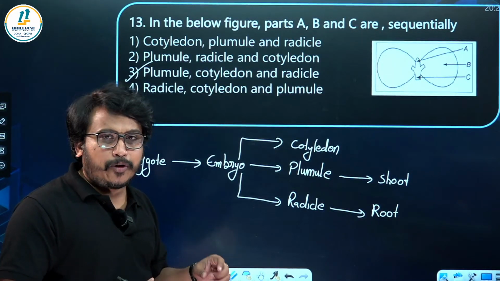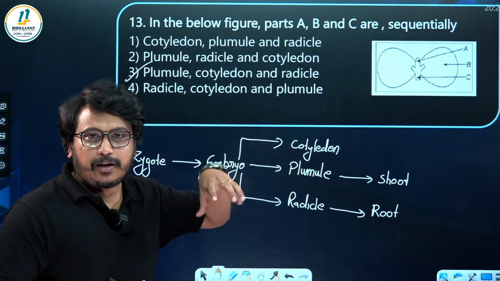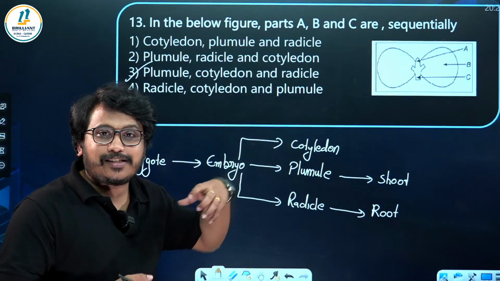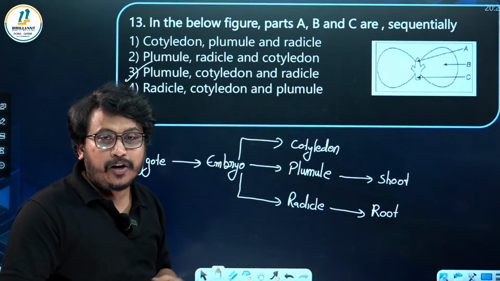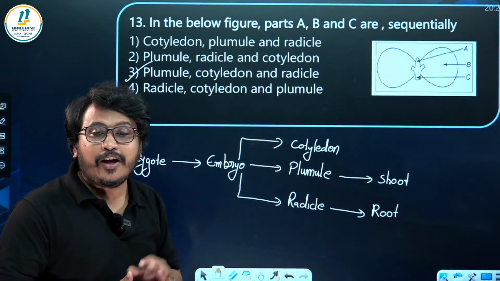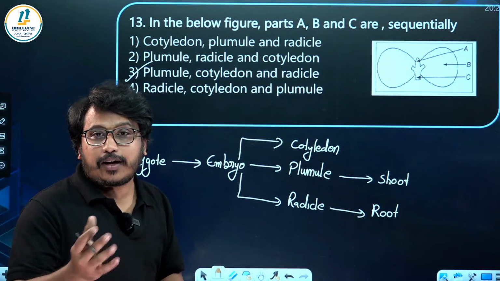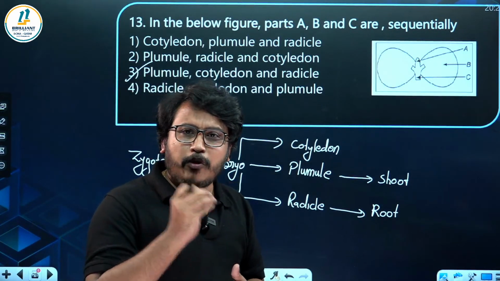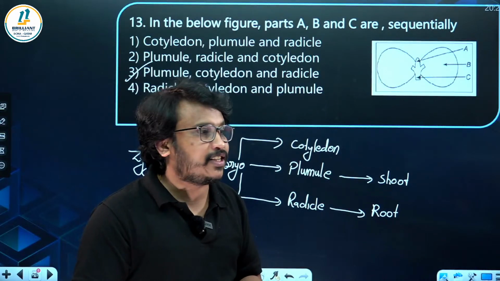Exceptions are there, but in monocot the endosperm will be there itself. So this diagram is of a dicot seed where the endosperm is completely consumed during the development of the seed. So dicot seeds are also called non-endospermous. Whereas in monocots the endosperm is not consumed, so monocot seeds are endospermous seeds.